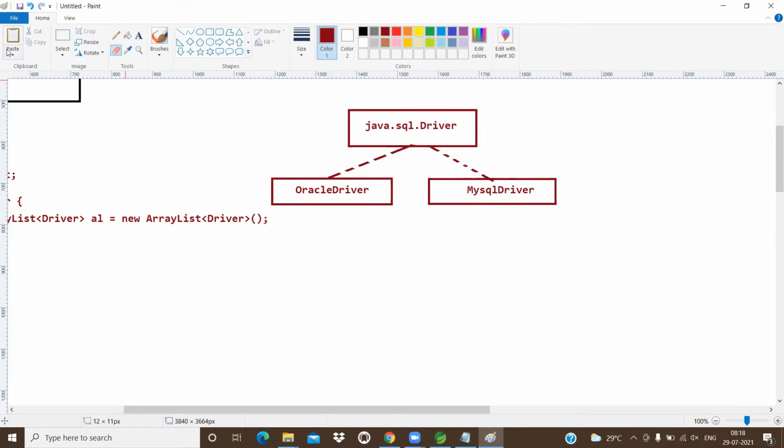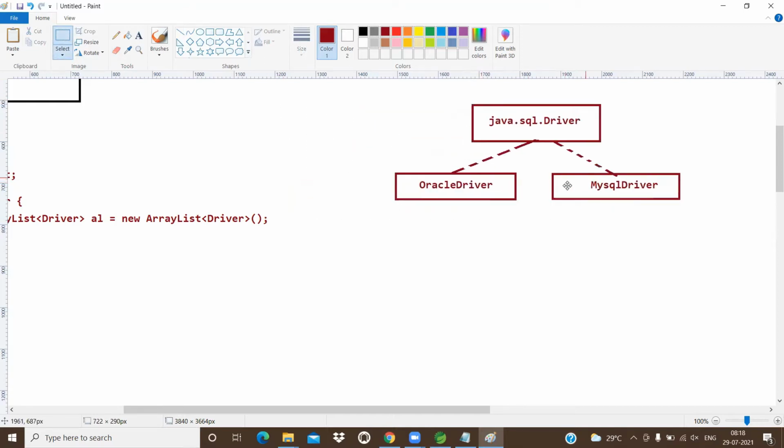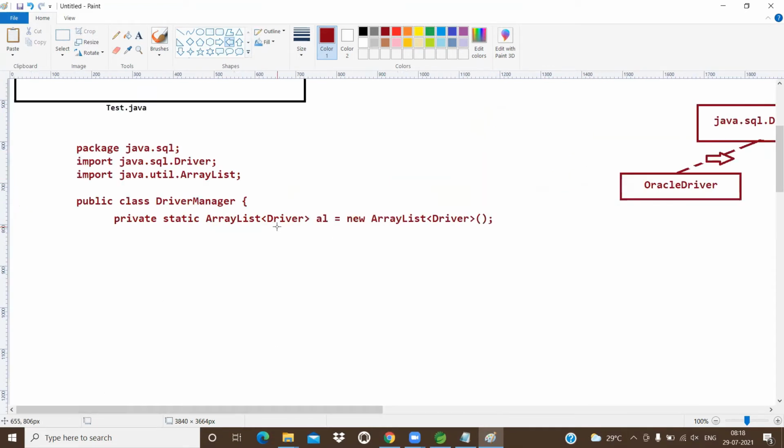Good or not? Now, this is the diagram. Now, the ArrayList is going to hold Driver objects. The ArrayList is going to hold Driver objects, which means it is going to hold either an Oracle driver object or a MySQL driver object.